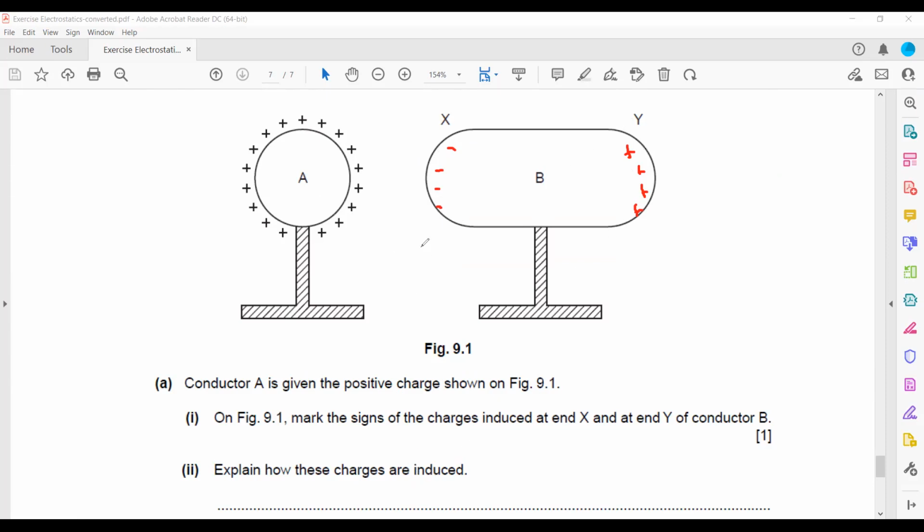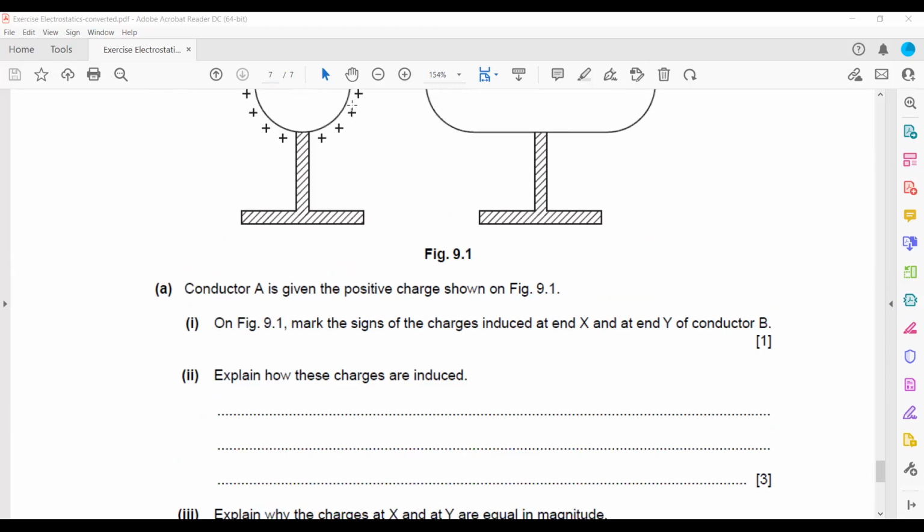Explain how these charges are induced, like why one side is positive and the other side is negative, for 3 marks. So you will mention like charges repel, unlike charges attract.